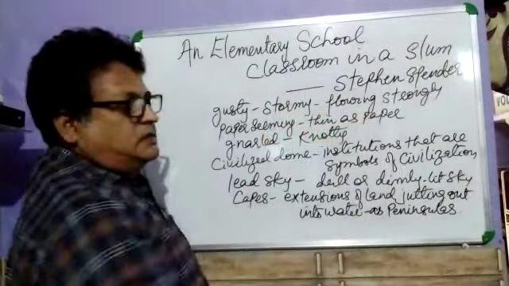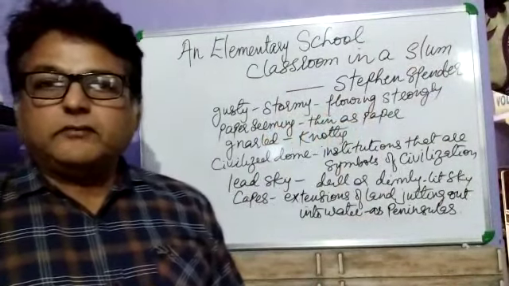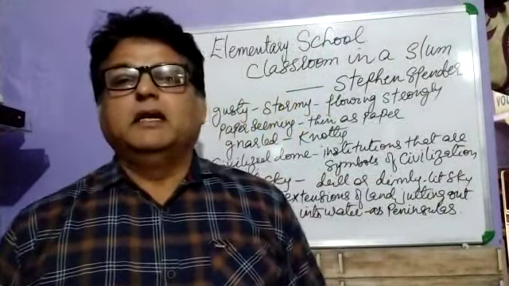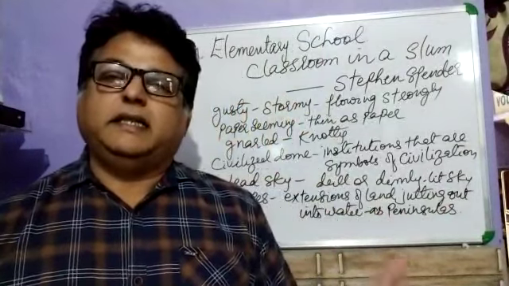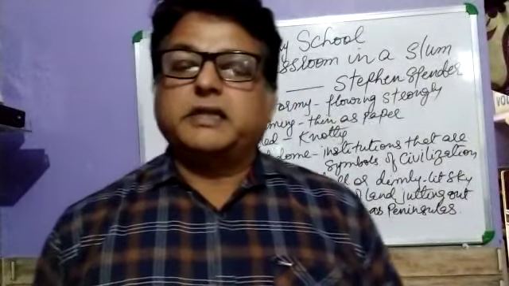The writer is Stephen Spender, and in this poem, he has concentrated on the themes of social injustice and inequalities. And he describes a classroom in a slum. A slum is an area in a city where the living condition is not so good. That area is called a slum.